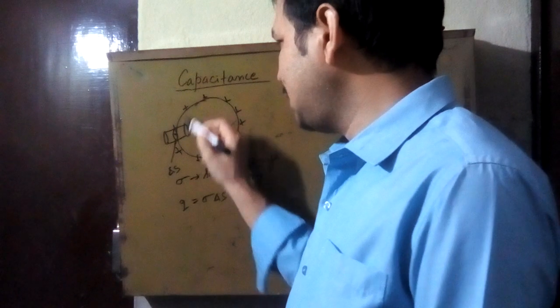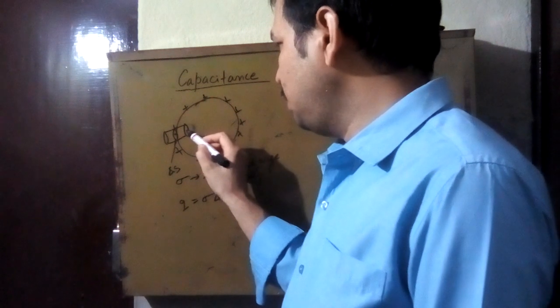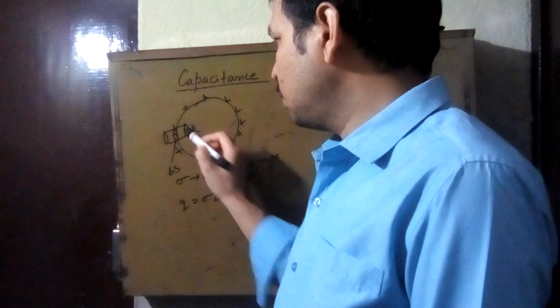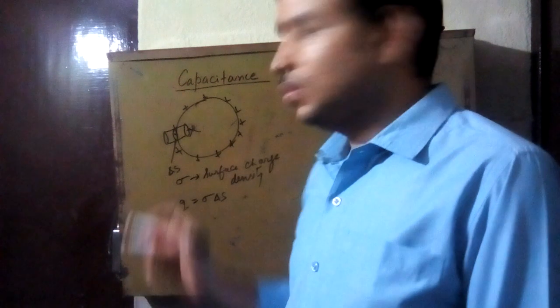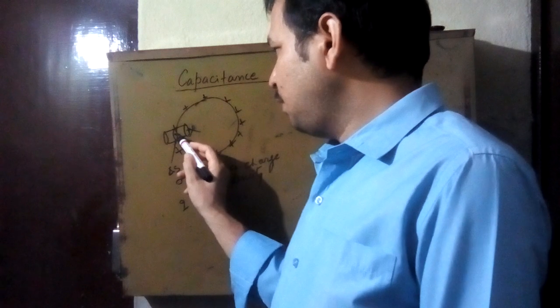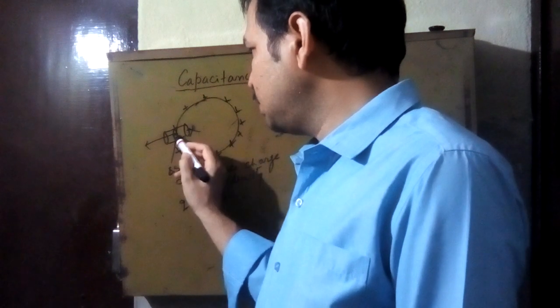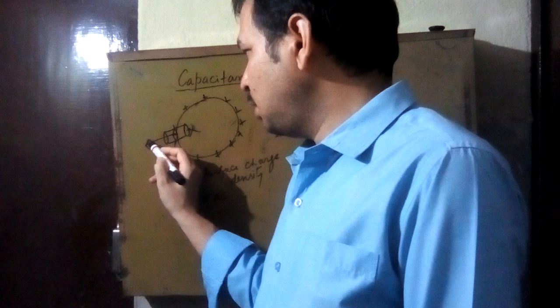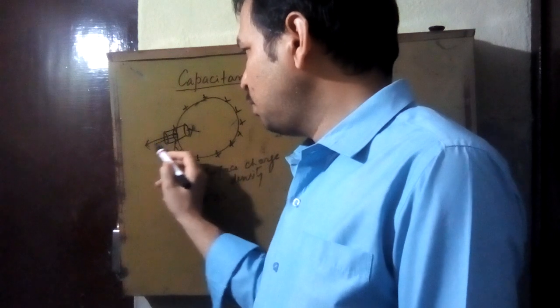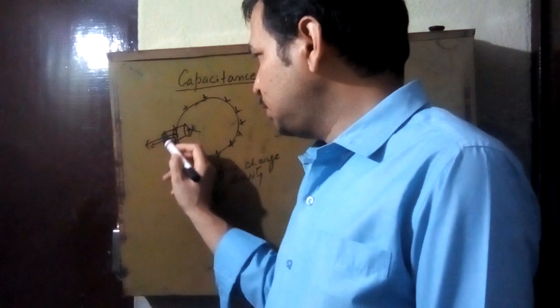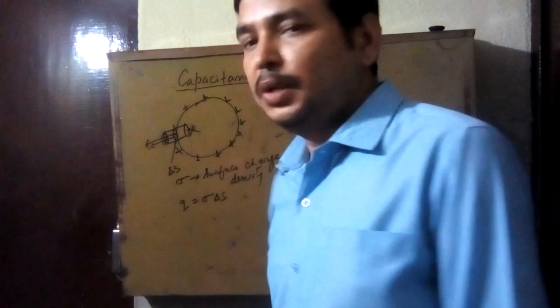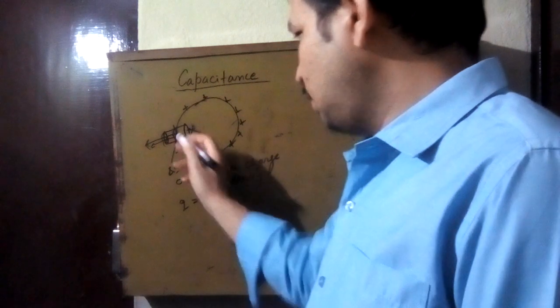Now if we want to know the total flux through this surface, you can see there is no charge inside the conductor, so there will be no flux through this circular face. There will be flux only because charge is here, so the electric field lines will be normal to this surface. So because of this circular surface there will be flux. What is the formula?